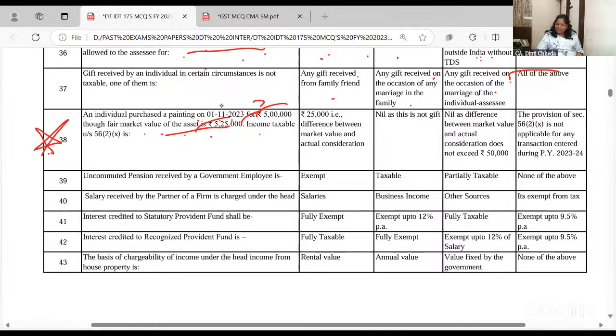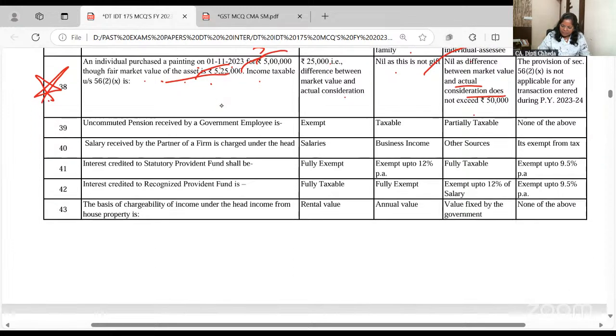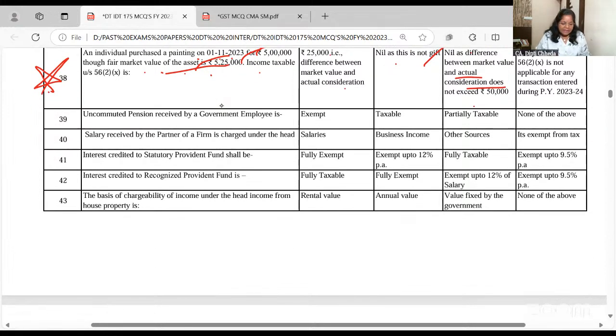Very beautiful googly. Nil will be the answer. Will the 25,000 difference be taxable? No. Nil. Definitely it's a gift, but it's not taxable because the difference is not exceeding 50,000. Clear?